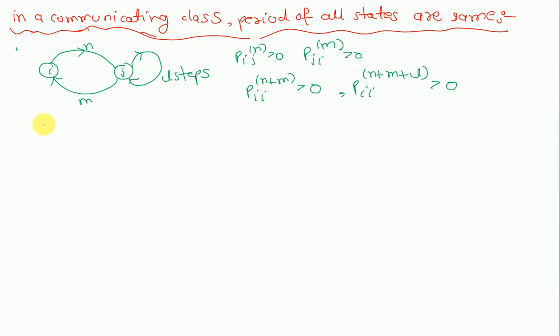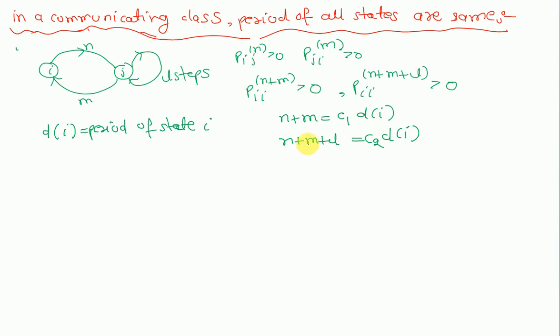So here d_i is the period of state i. Then n plus m should be some multiple of this d_i, and n plus m plus L should be a multiple of this d_i.